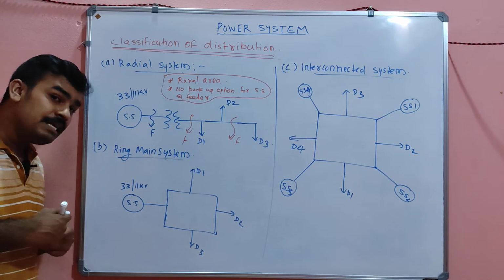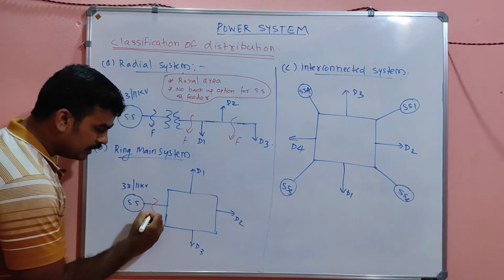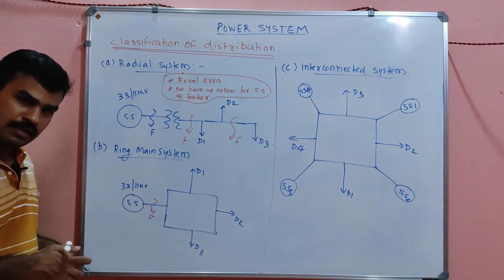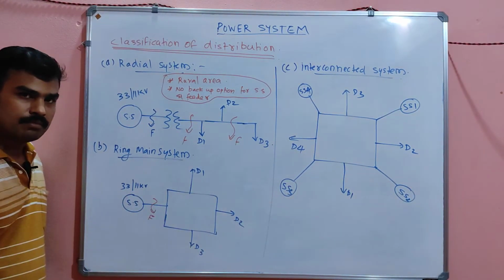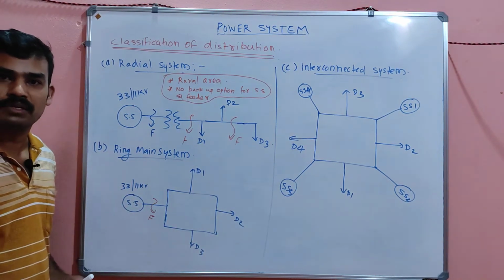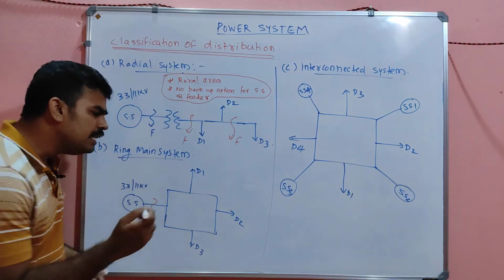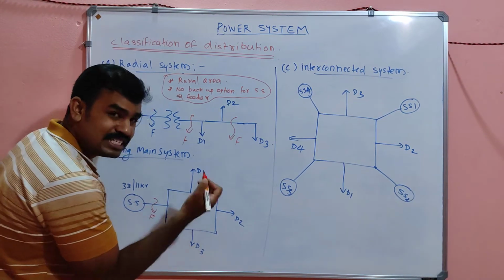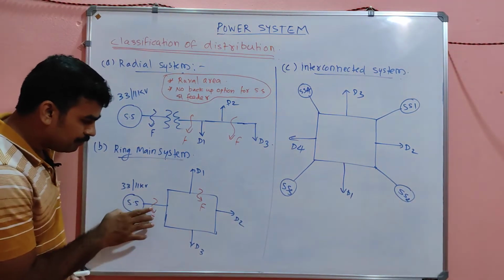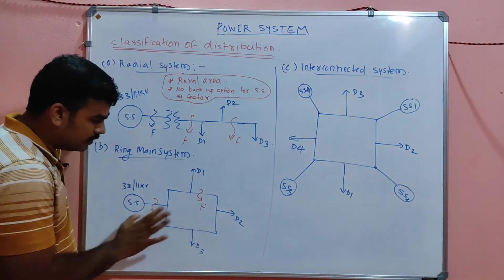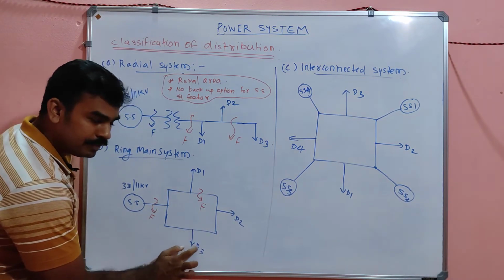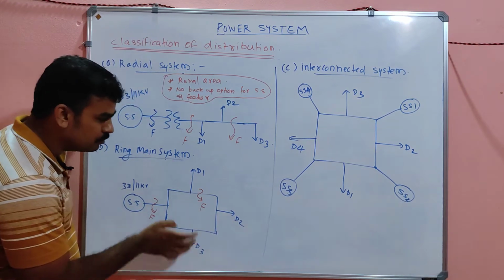So if any fault occurs near the substation, my dear, then the whole system will again go dark. There will not be any power to any distributors. I know that. But if any fault occurs on the distribution side, what happens? This means only this fault is there, this fault is not there. What happens? The energy can flow like this. It can feed D3 as well as D2.